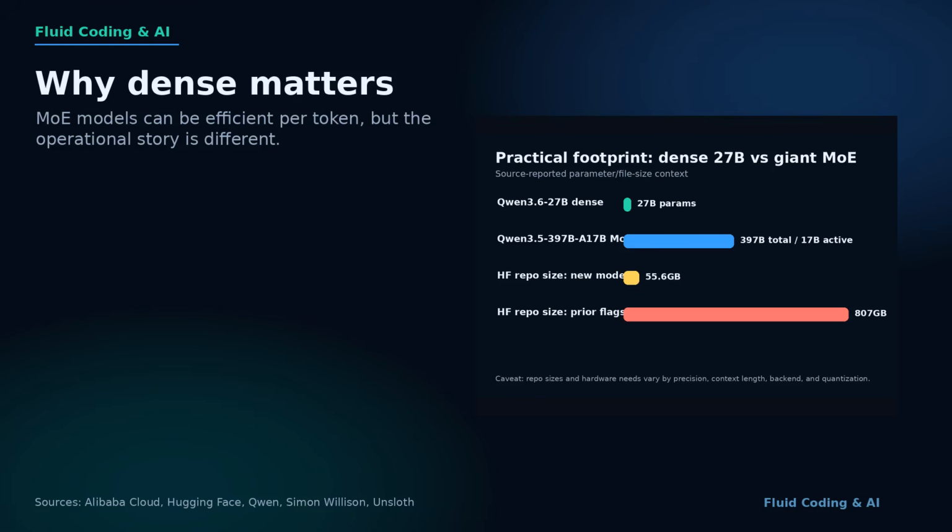The dense part is important. Mixture of experts models can be efficient during inference, but they still bring routing complexity, larger total weight footprints, and more operational questions. The comparison Qwen highlights is against Qwen3.5-397B-17B, a 397B total parameter MoE with 17B active parameters. Simon Willison also noted a practical repo size contrast. The older model page is about 807 GB, while Qwen3.6-27B is about 55.6 GB. That does not mean it runs on anything. It does mean the deployment conversation gets much more realistic.